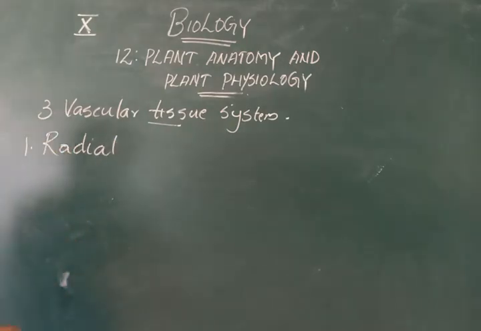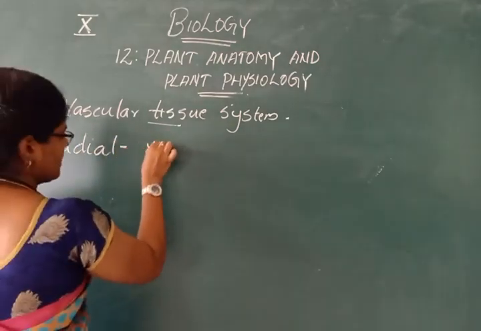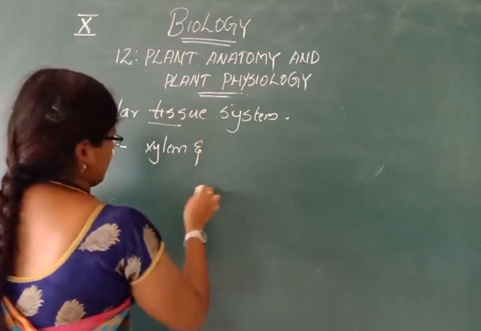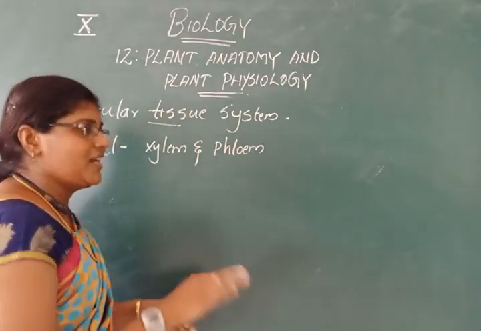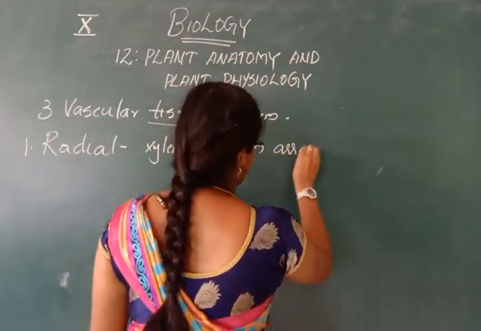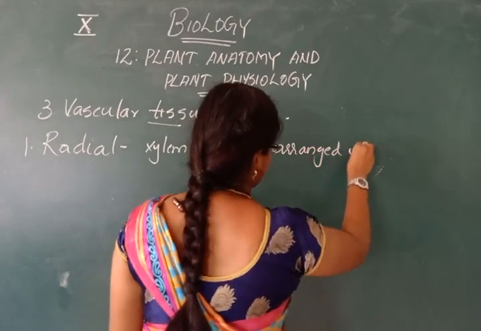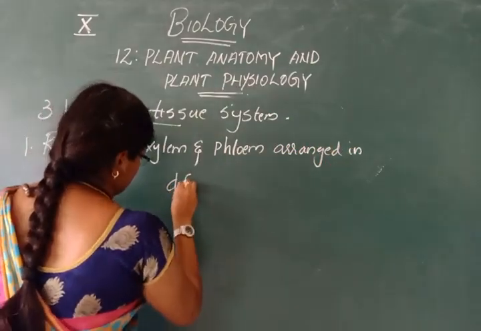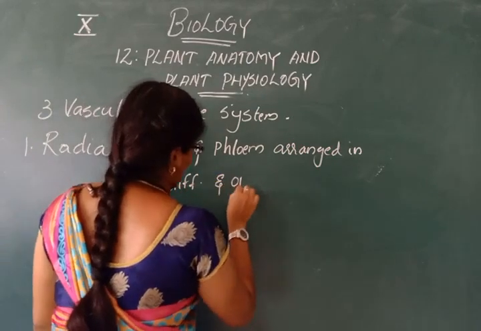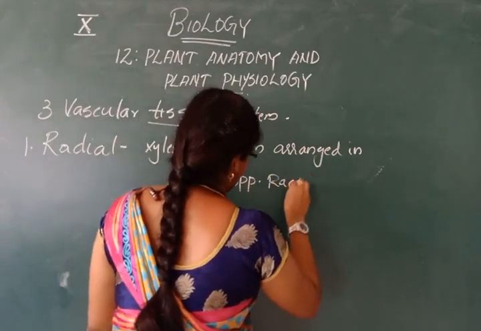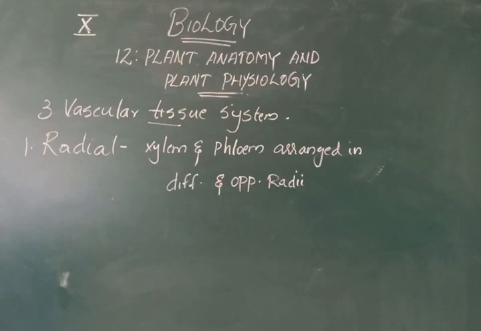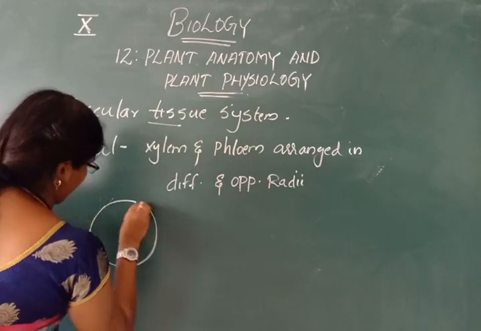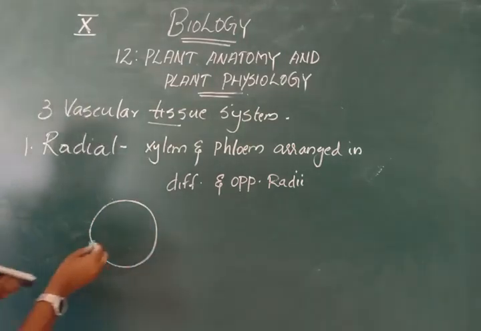Radial vascular bundles means xylem and phloem are arranged in different and opposite radii. Suppose this is the cross section of a portion of the plant.